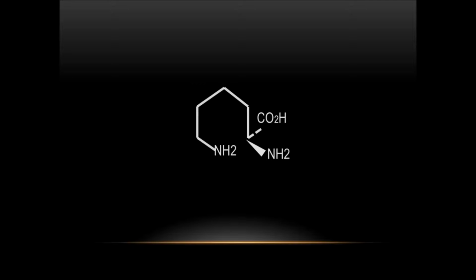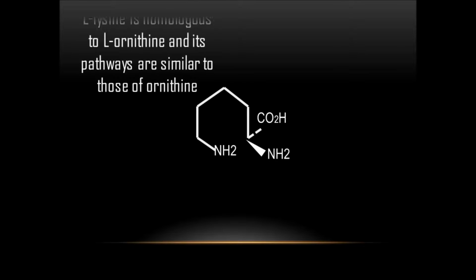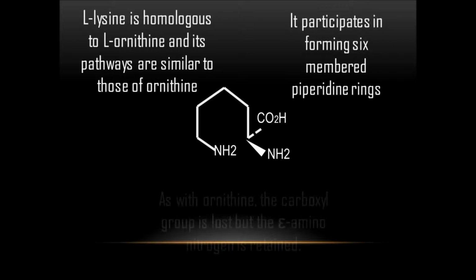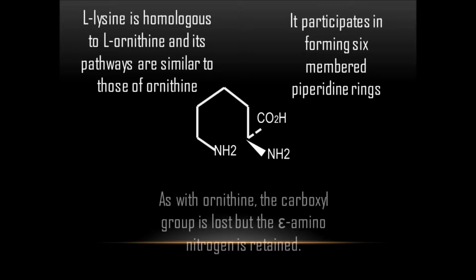Lysine is homologous to L-ornithine and its pathways are similar to those of ornithine. It participates in forming six-membered piperidine rings. As with ornithine, the carboxyl group is lost, but the epsilon amino nitrogen is retained.